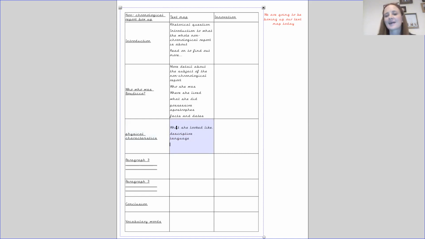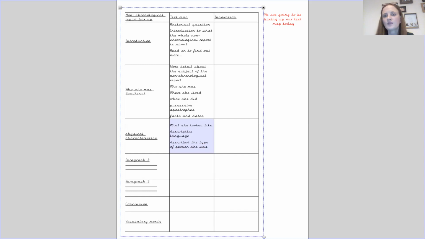We would look at describing what she looked like. You could bring in a bit of her characteristics, so the fact that she was fierce. We spoke about the fact that she was a woman that was noticed. So you couldn't not see her. Her personality and her looks made her stand out. She was tall. So what she looked like, we've used descriptive language, and we've also described the type of person she was.